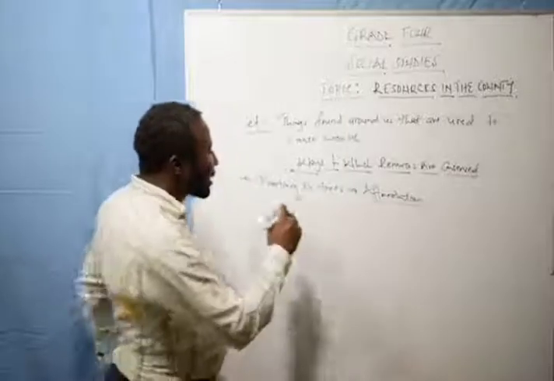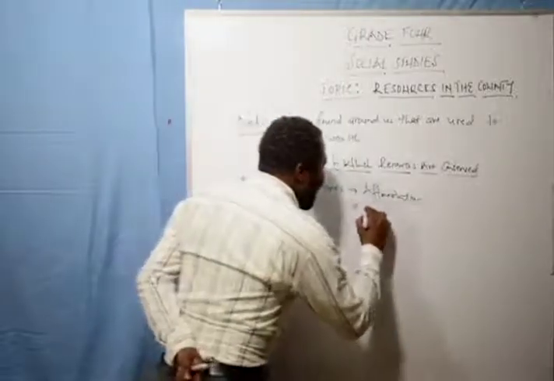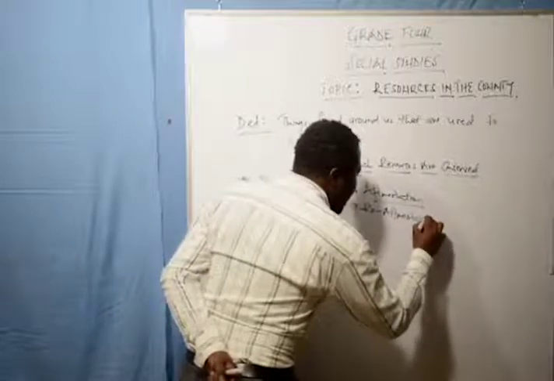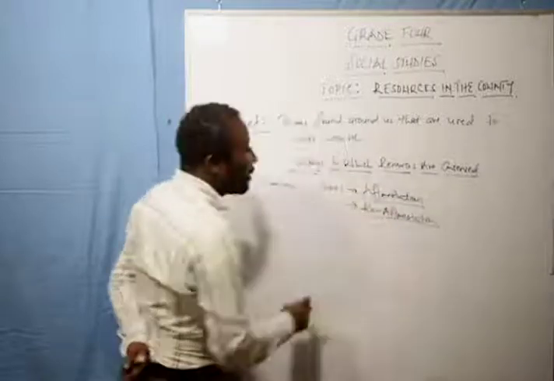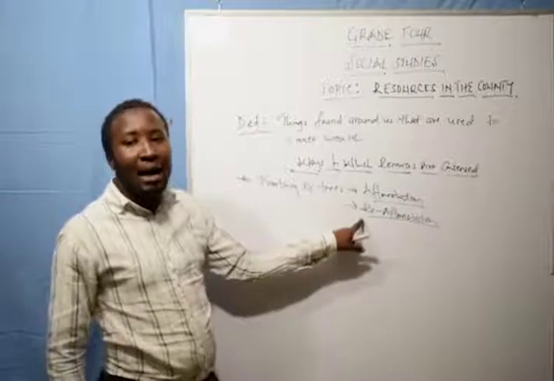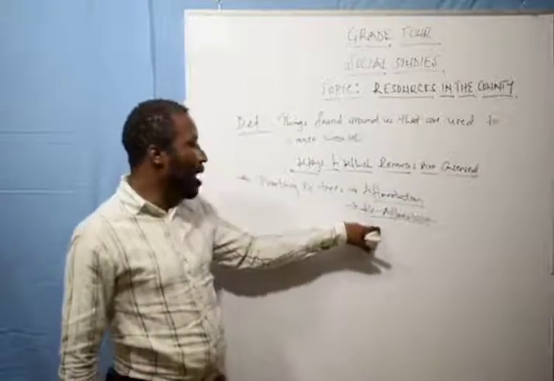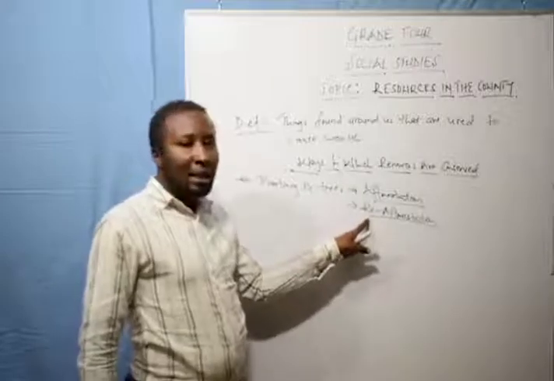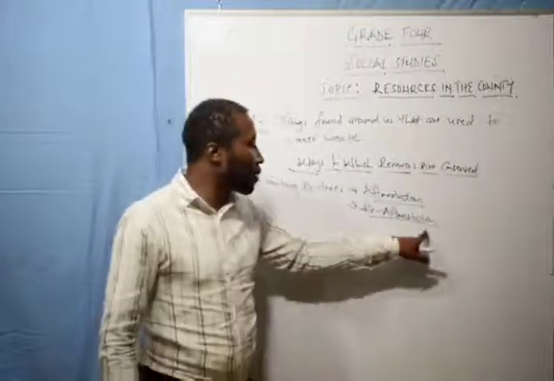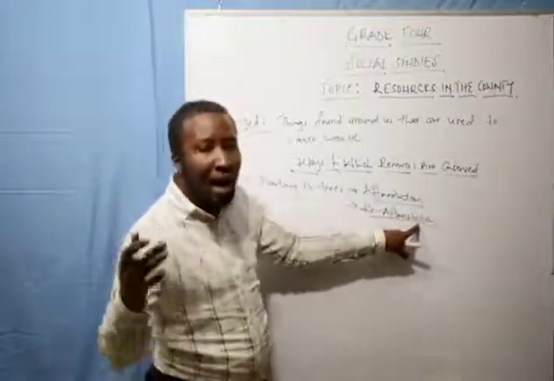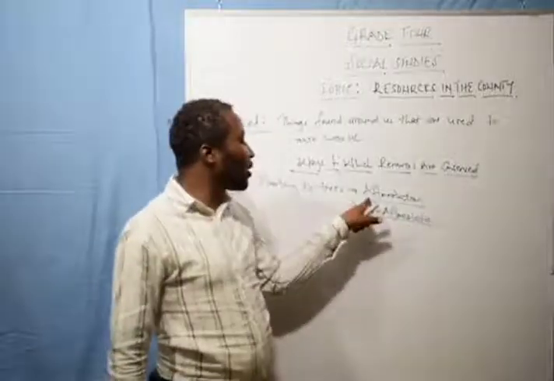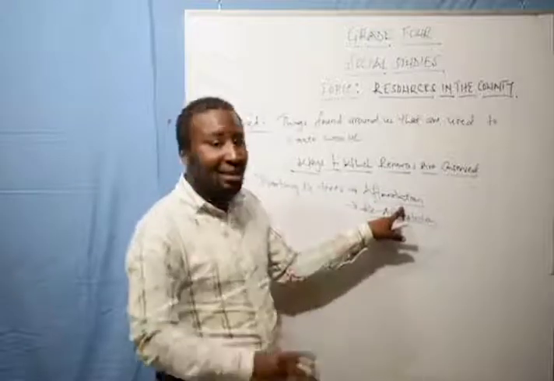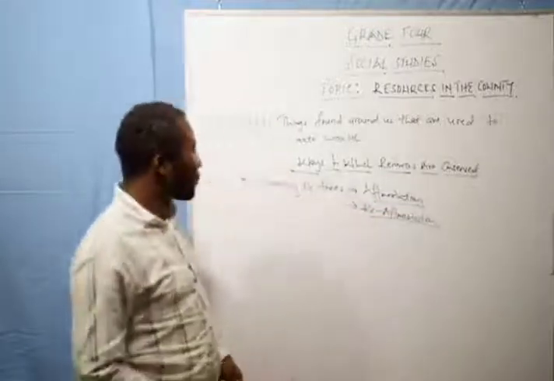Now, there's also another term known as reforestation. Reforestation is planting trees where they were cut down. Reforestation, I would say, stands for replanting. Reforestation is planting trees where they were cut down. Afforestation is planting trees where there were no trees at all. I hope you understand that.